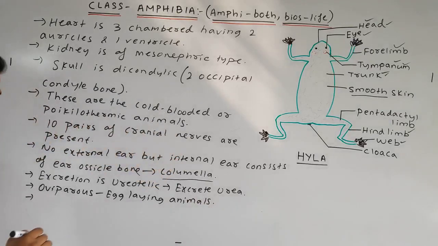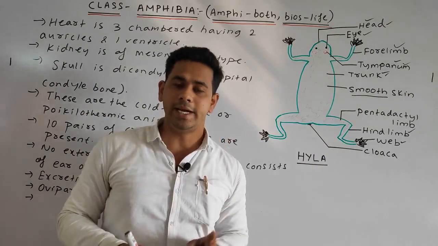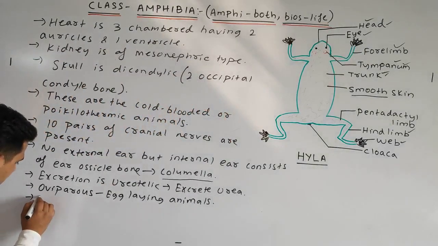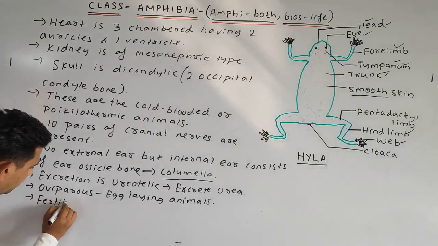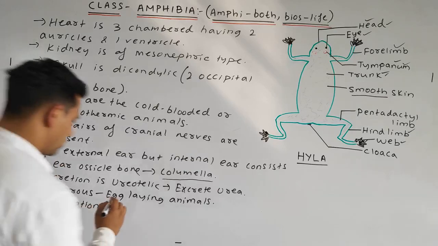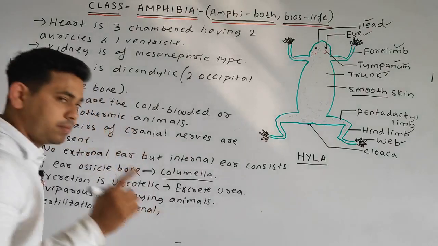How is fertilization done? Fertilization is external, and development is indirect, having a tadpole larva. Fertilization is external, development is indirect.